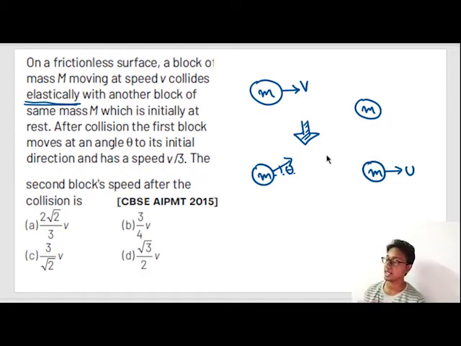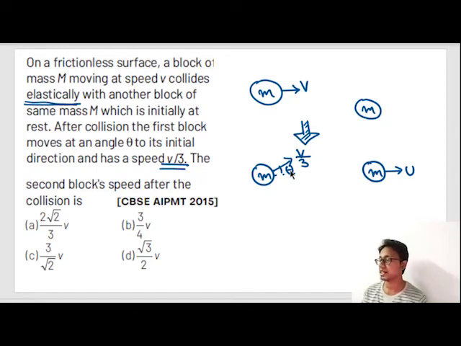So what kind of advantage will that provide? In conservation of kinetic energy, you don't need this angle theta, because the magnitude of this velocity is v by 3, given in the question. We can take the magnitude of velocity squared as a whole, because then velocity becomes a scalar. Whenever you square any vector in your NEET curriculum, it always becomes a scalar, and for a scalar we don't need any direction.